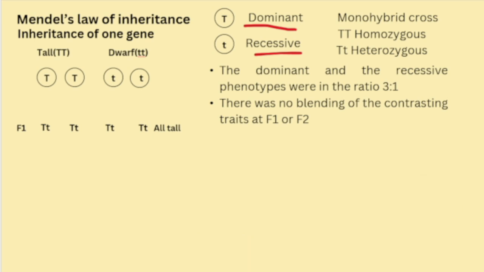So here we are going to deal with only one type of gene. A monohybrid cross is a genetic experiment involving two individuals with homozygous genotypes. These individuals have completely dominant or completely recessive alleles for a single trait. So that is what is called your monohybrid cross. These crosses are normally used for studying the inheritance of a single gene.